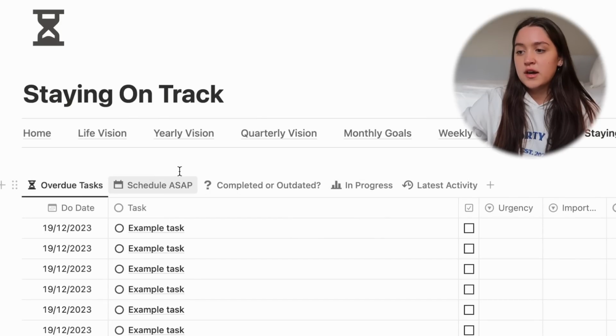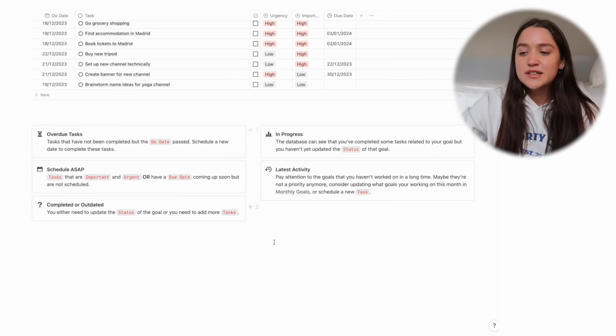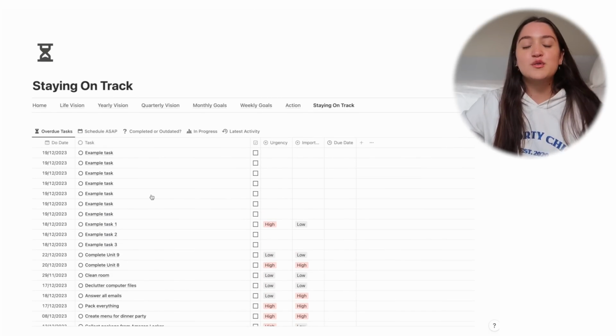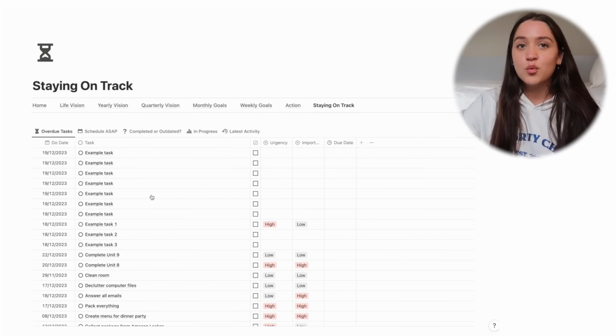but it also shows you where it doesn't make sense in the databases. I'm going to explain what I mean by that. We have overdue tasks, schedule ASAP, completed or outdated, in progress, and latest activity. There's a little explanation of all of them for when you're using the page and you need a little reminder of what that view does.